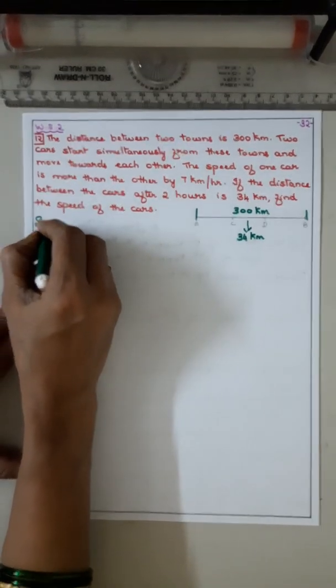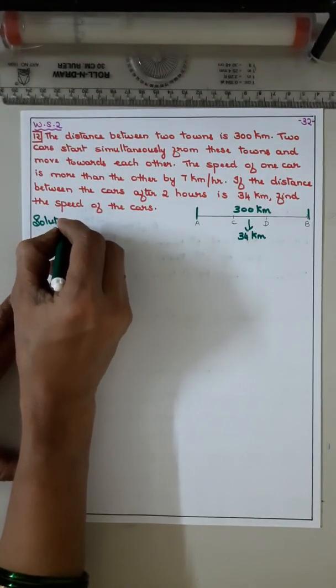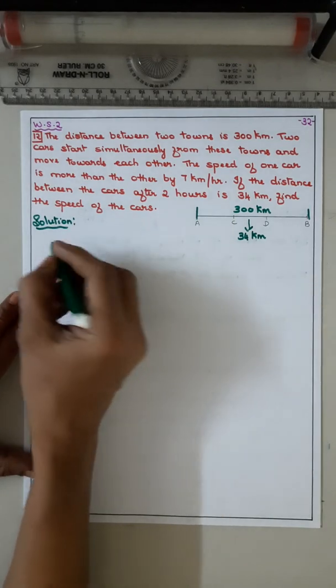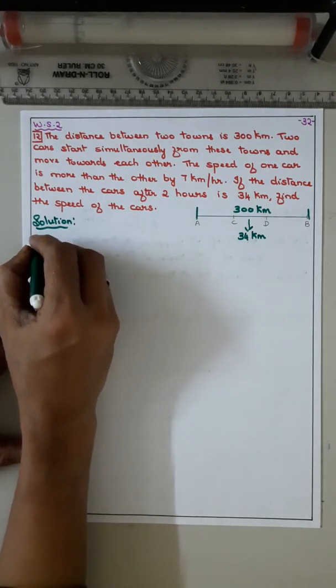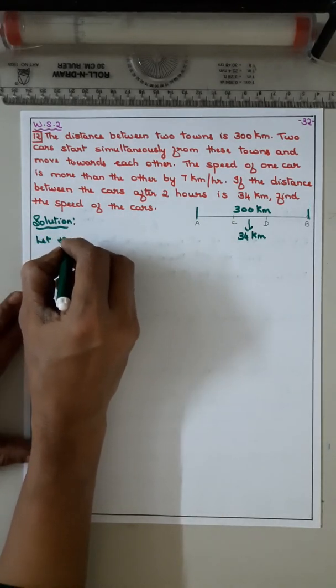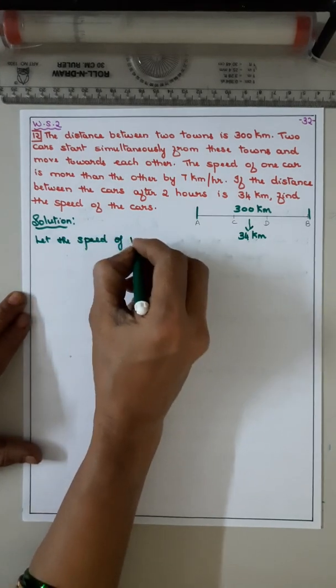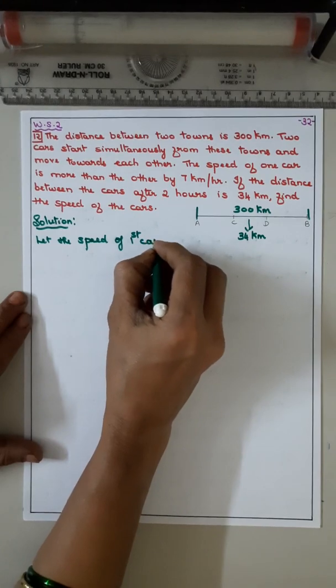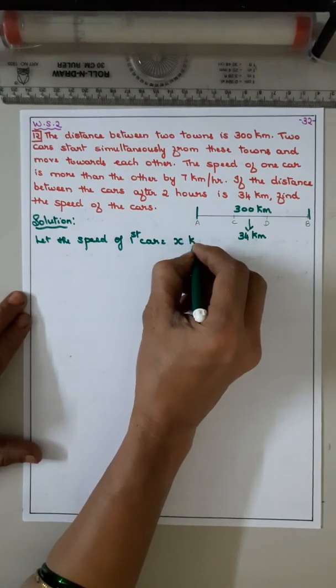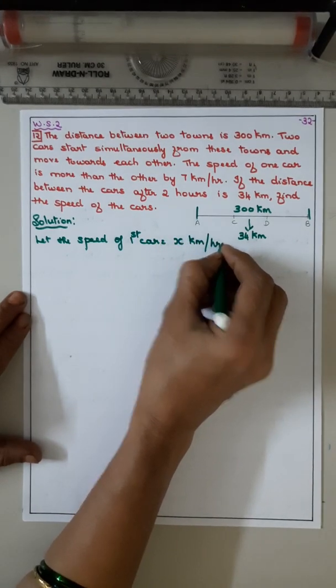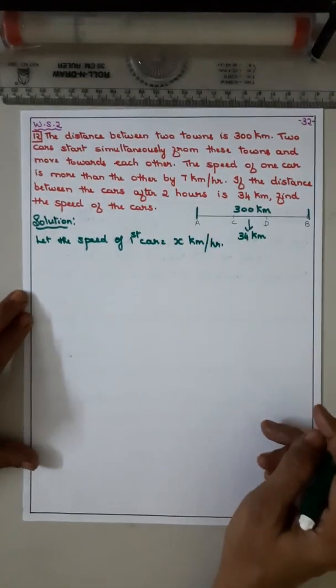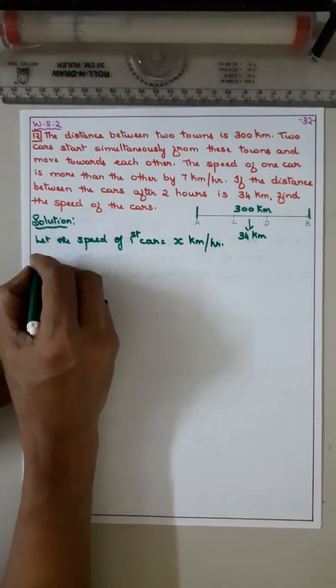So, solution. What will you write? First, let the speed of the first car be equal to x kilometer per hour. The one which is starting from A, let it be x kilometer.